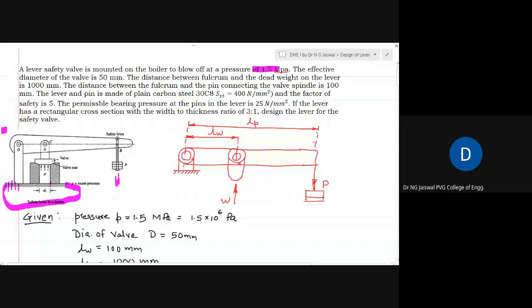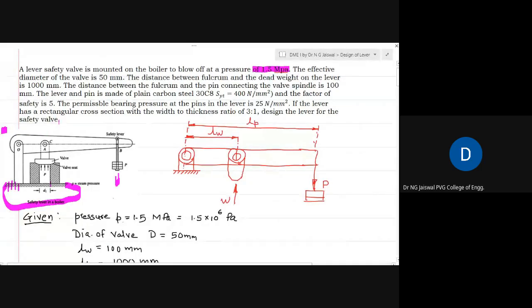If it exceeds beyond this, it should open. The diameter of the valve is 50 mm. The distance between the fulcrum and the pin connecting the valve spindle is 100 mm.